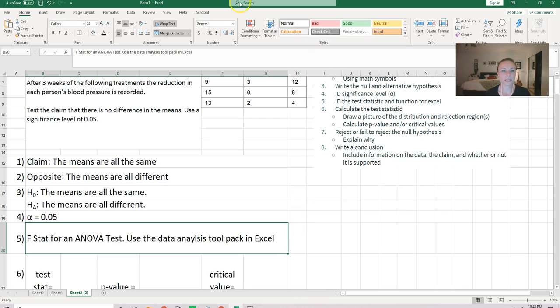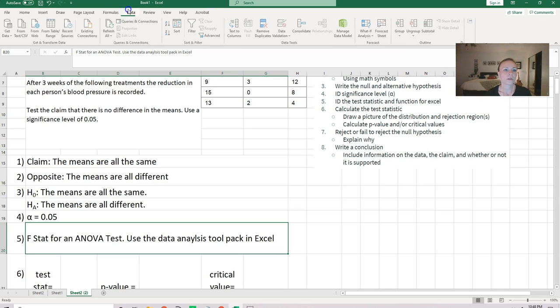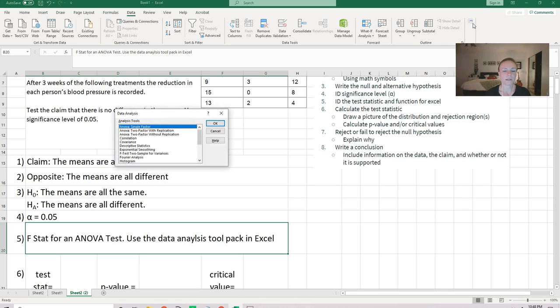So the first thing you need is the data analysis tool pack. So I'm going to show you how to grab that. I have it already. It shows up right here. So you can double check before you try and grab this if you have it. Just pause the video, go to the data tab in the ribbon and go all the way over to the right and see if you have a data analysis tool pack hanging out over there. If you do, then you can skip the next steps. But if you don't see this data analysis tool pack, then you need to go download it with me.